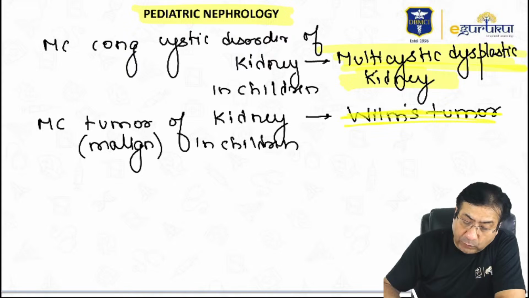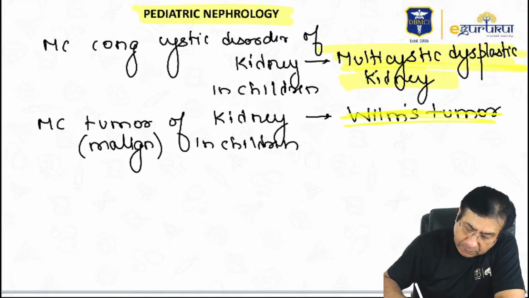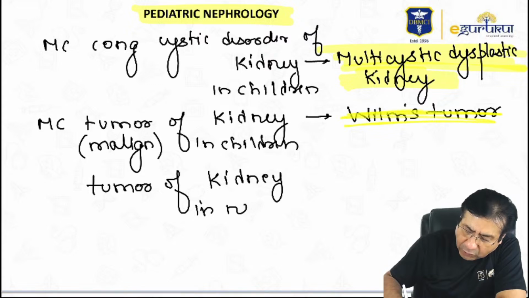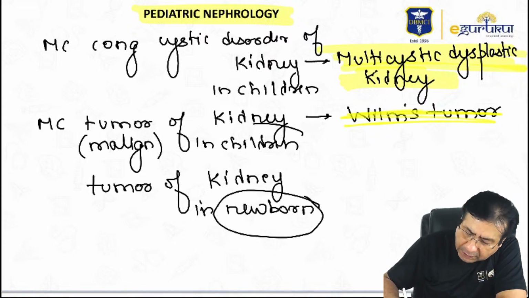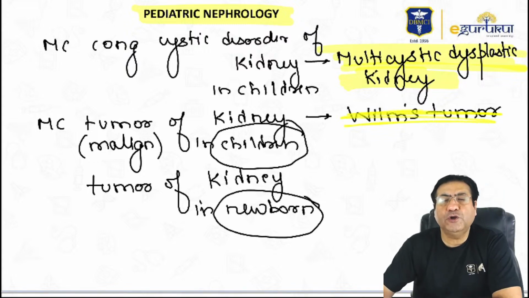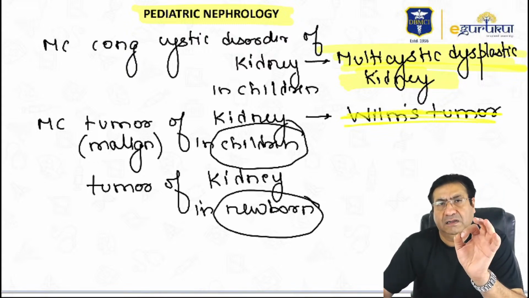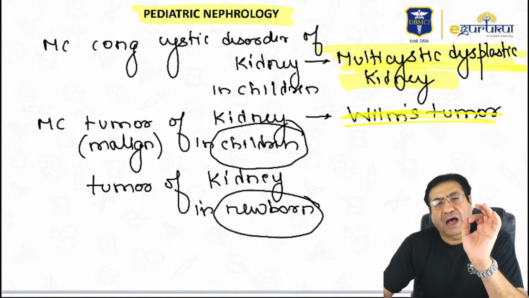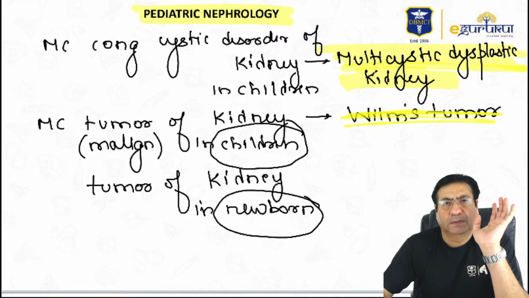But now they changed and ask not in children but in newborns. Initially they were asking the most common tumor of the kidney in children, and the answer is Wilms tumor.